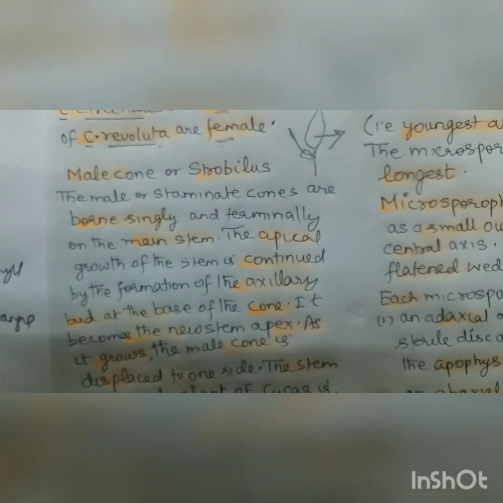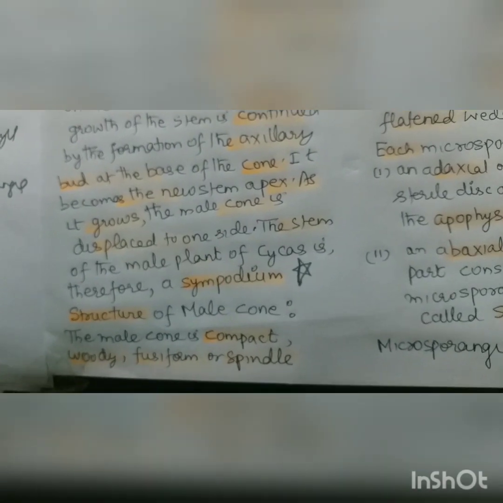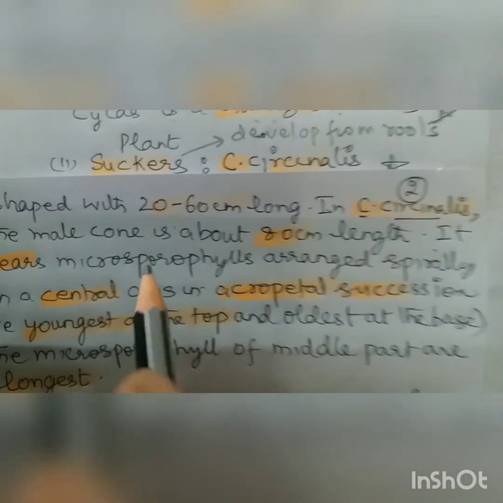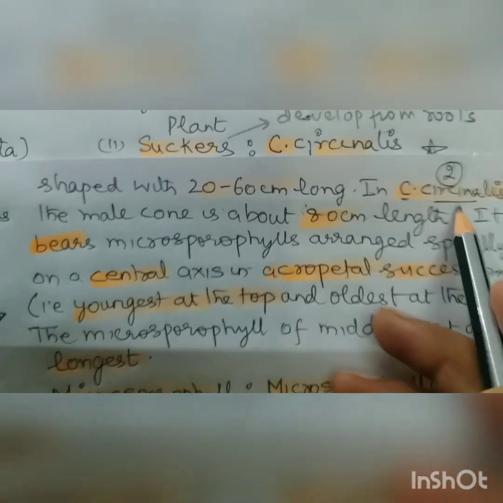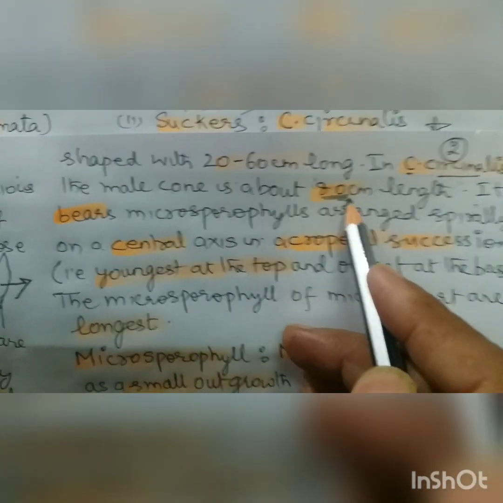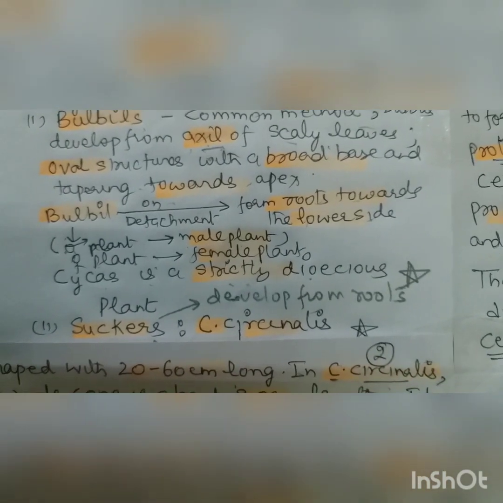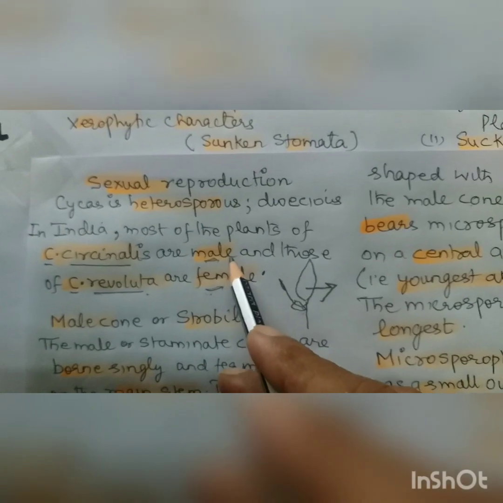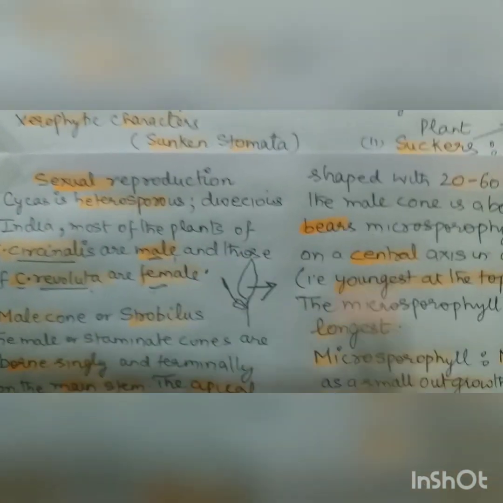So next we are coming to the structure of the male cone. The male cone is compact, woody, fusiform or spindle shaped, 20-60 centimeter long. In Cycas circinalis, the male cone is about 80 centimeter. This is the same Cycas circinalis which gives rise to the male plants. I already told, right?